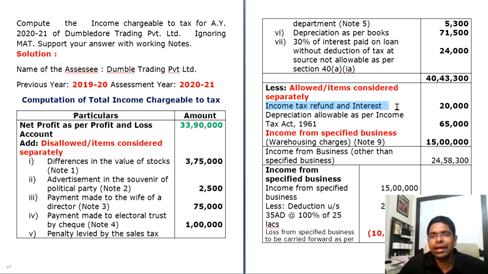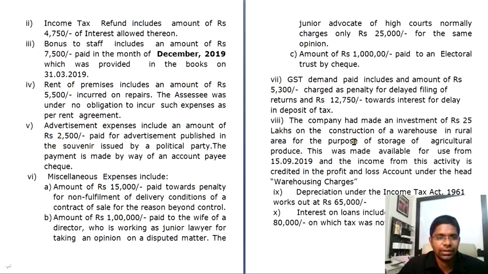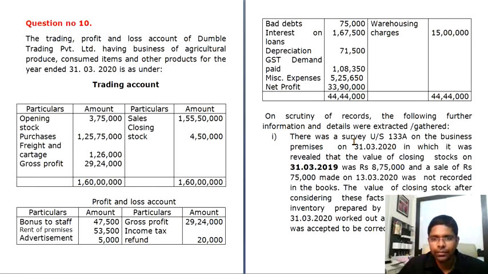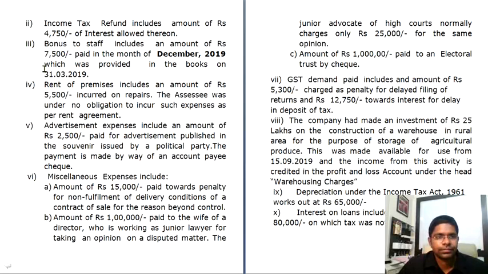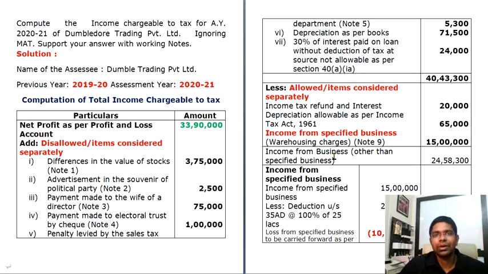Here, income tax refund and interest. This is reduced because this is not your income. Here the second point, he says income tax refund includes an amount of rupees 4,750 of interest allowed thereon. So the interest component on income tax refund is an income from other sources. You cannot claim it under PGBP. That is, you cannot consider it as an income from PGBP. So here he is reducing income tax refund and interest of rupees 20,000.